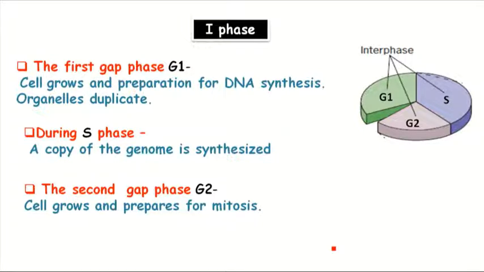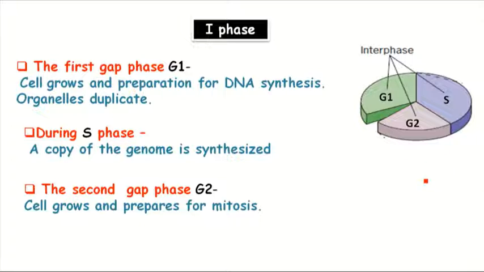So, in G1, the growth of a cell takes place, and it also checks the internal or external environment if it is suitable for the cell cycle or not. And if it detects any unfavorable conditions, the progress stops in this phase.